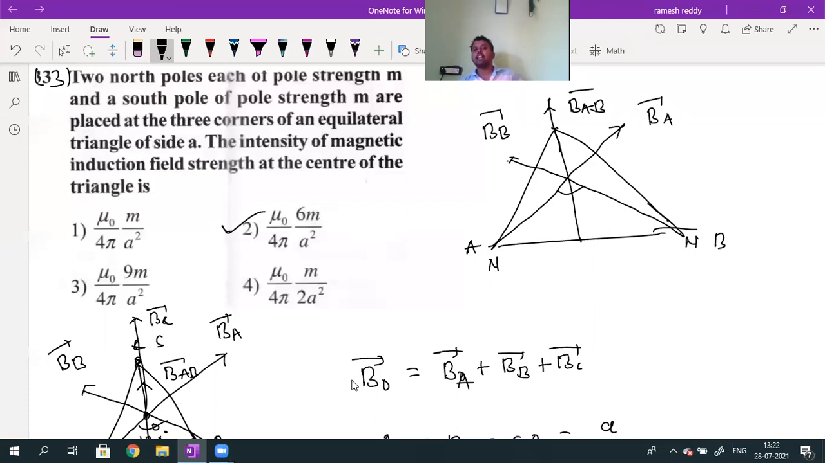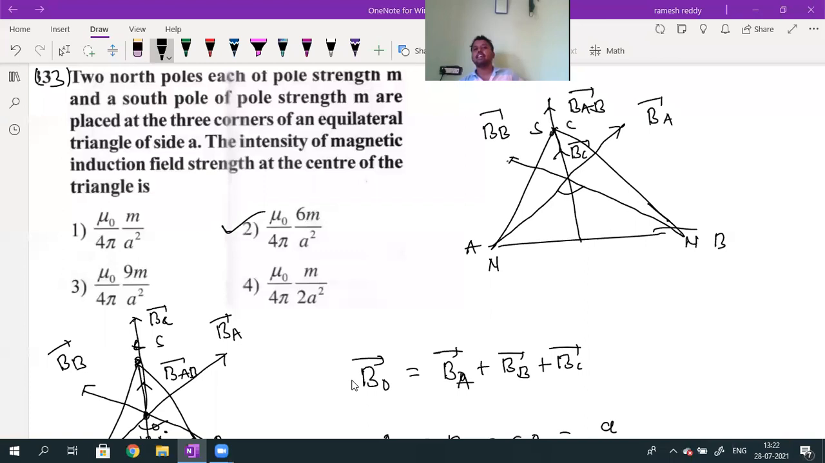There is one more pole, a south pole, at C. Due to the south pole, the magnetic field is given by B_C bar. How are B_C bar and B_AB bar directed? Both are in the same direction. What is the final resultant? The final resultant is the sum of B_AB bar and B_C bar.